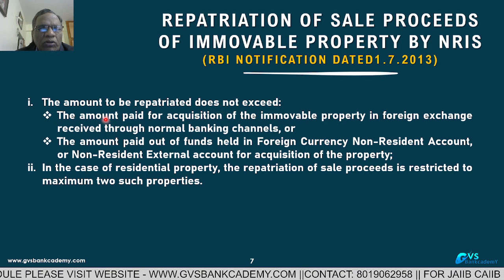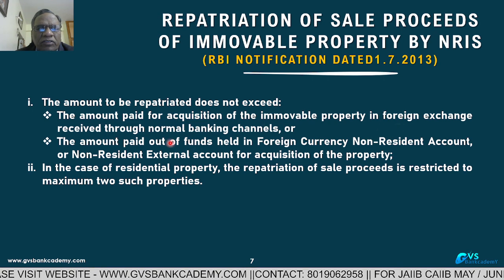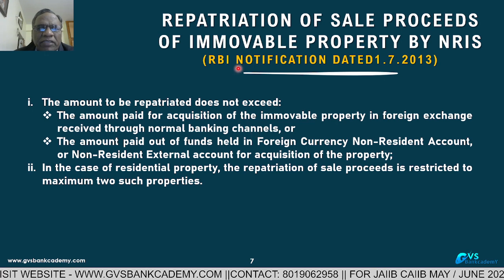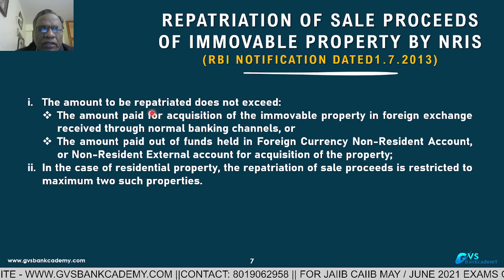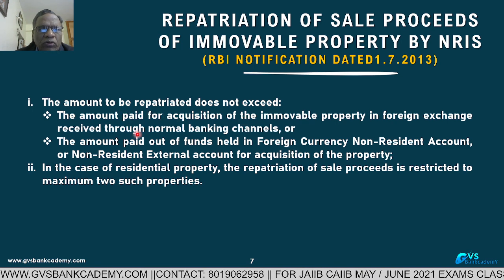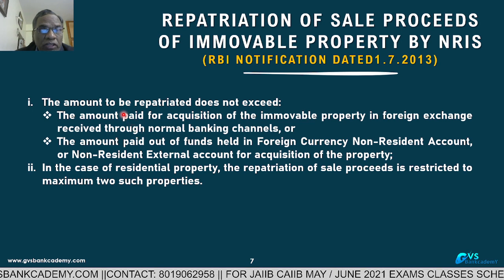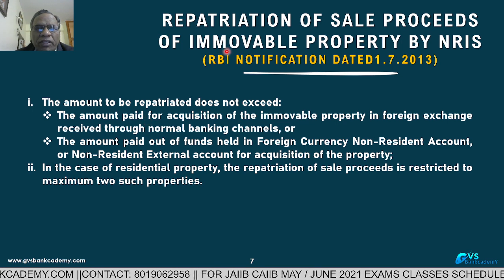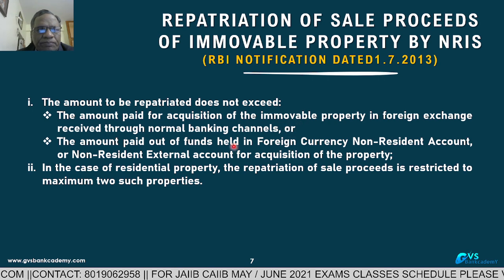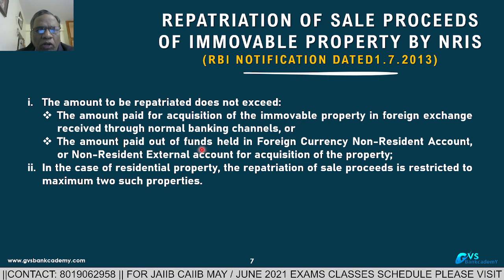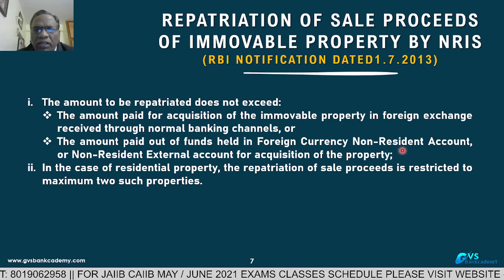First, the amount paid for acquisition of the immovable property in foreign currency received through normal banking channels. At the time of purchase of this immovable property, whatever amount was received within India from outside through normal banking channels, or the amount paid out of funds held in an FCNRB account.